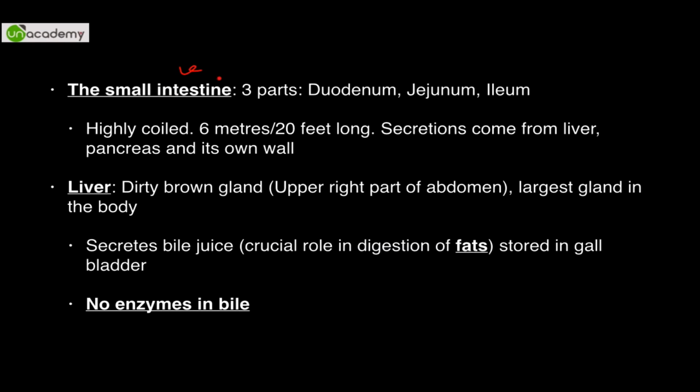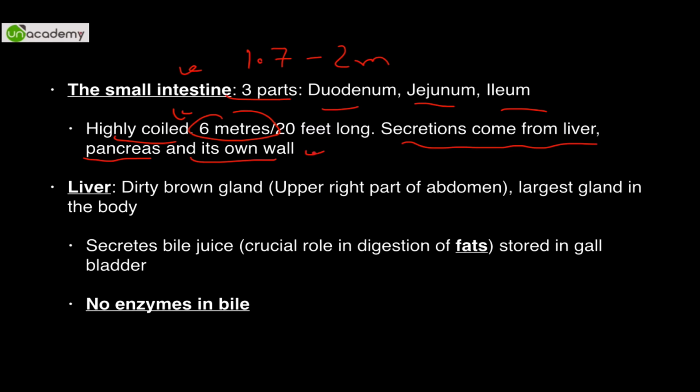Now the small intestine has 3 parts: duodenum, jejunum, ileum. It is 6 meters long. That is why it has to be highly coiled, because human height is 1.7 to 2 meters, while this entire thing is 6 meters. Secretions come from the liver, pancreas and its own wall. Is that understood?